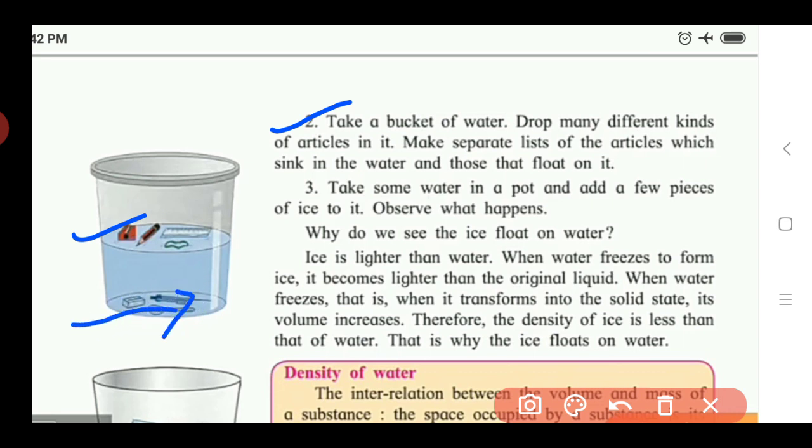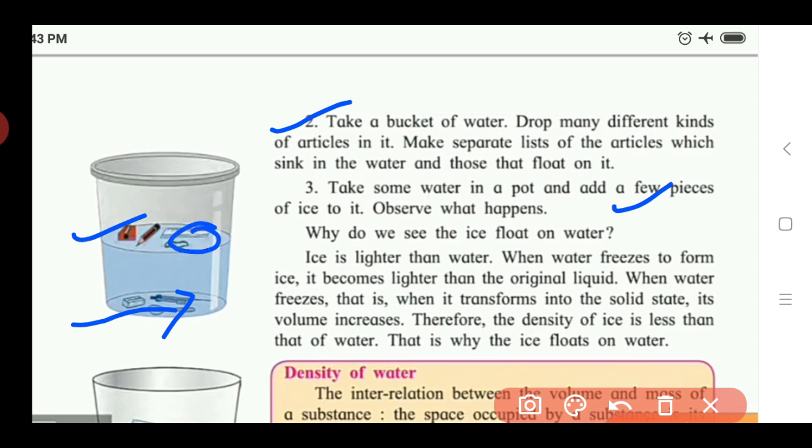In the other activity, we kept some pieces of ice in another bucket which has water. In that case these ice pieces float on the water surface.